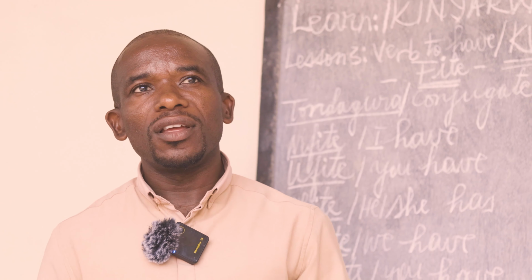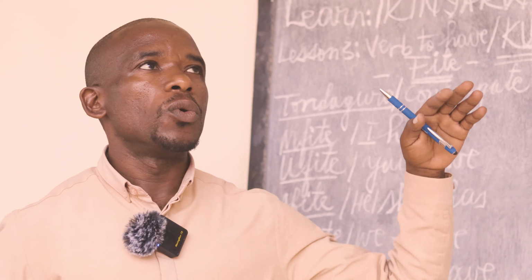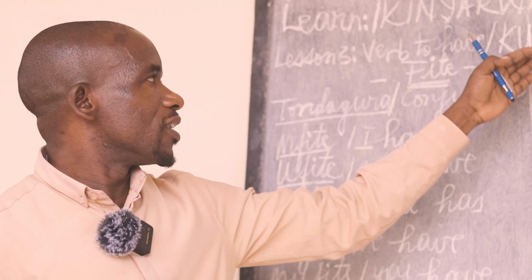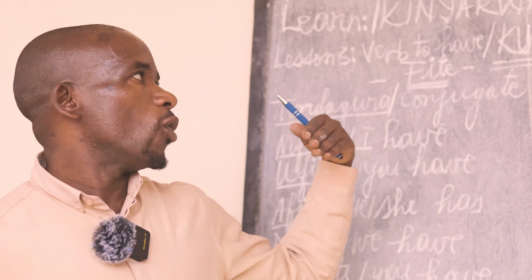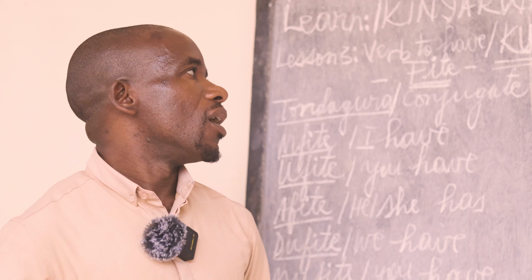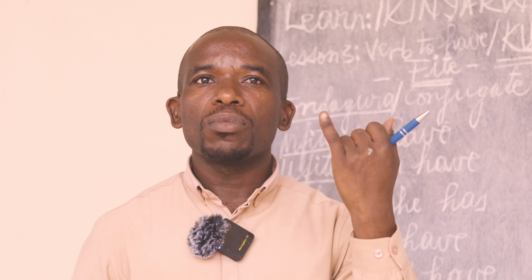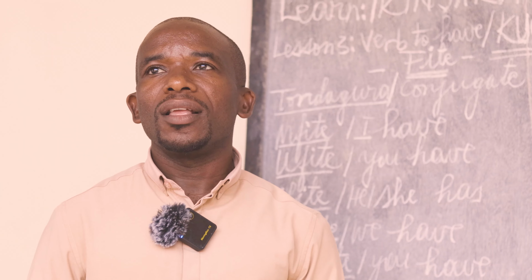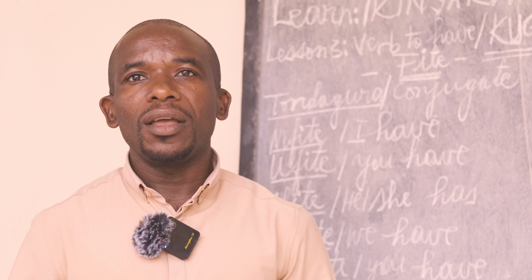Data afite inzu nini. So I think you have followed carefully and attentively the whole lesson with the verb KUGIRA. Remember KUGIRA in Kinyarwanda, which can also be fite when used, which is common. And then we have seen the whole subjects as 6: Mfite, Ufite, Afite, Dufite, Mufite, Bafite.